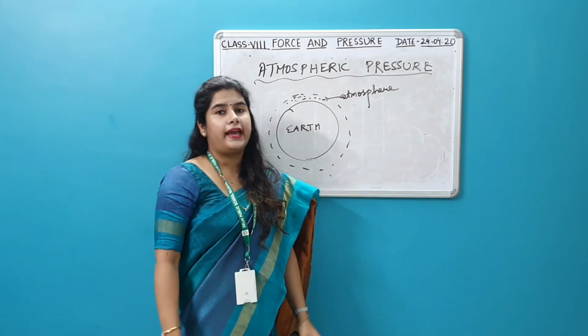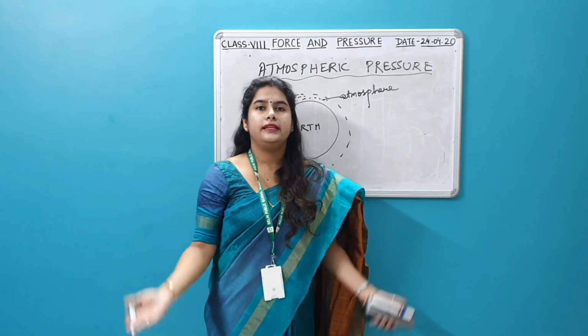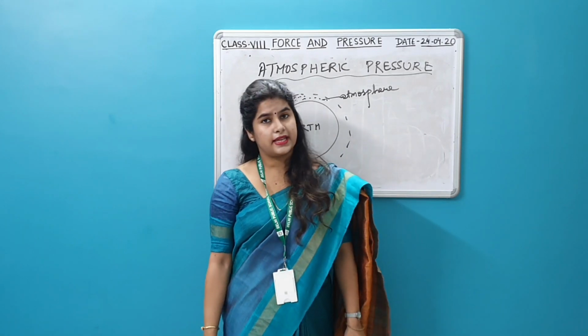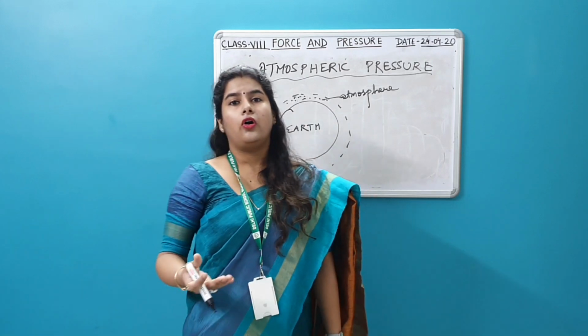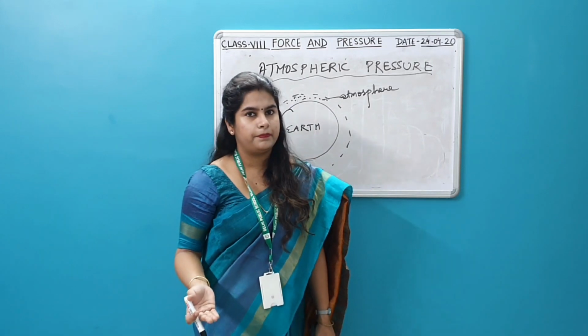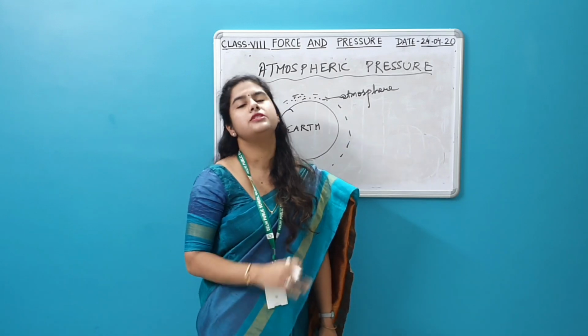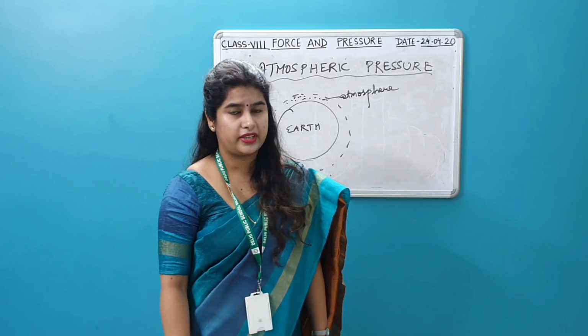So you can define the atmospheric pressure or air pressure as the pressure exerted by air, or the weight of the air column on unit area. That is the atmospheric pressure. You can go through the definition of that.